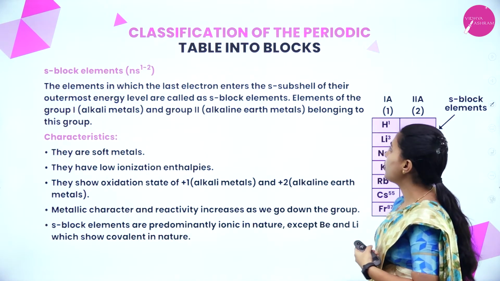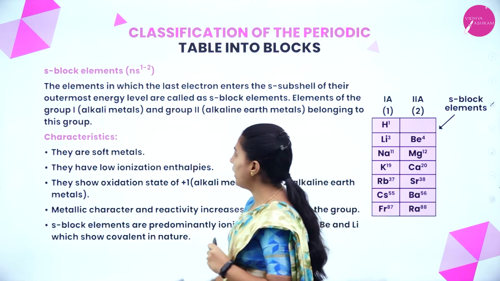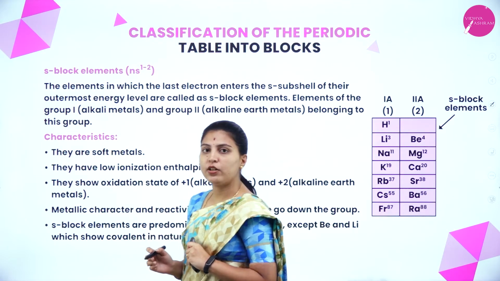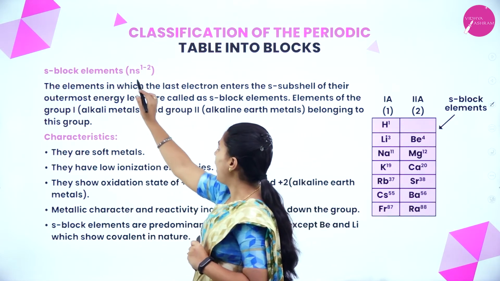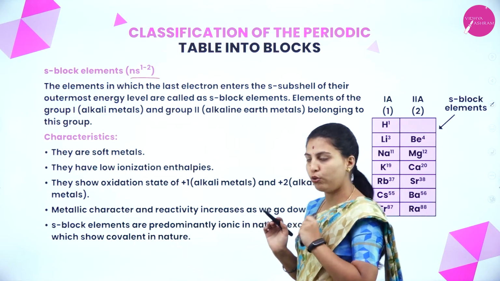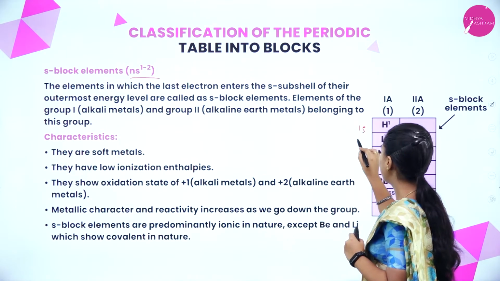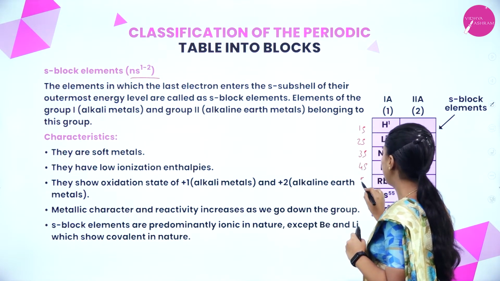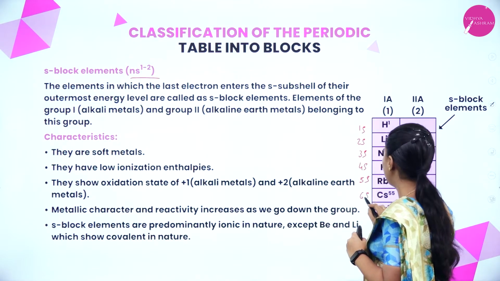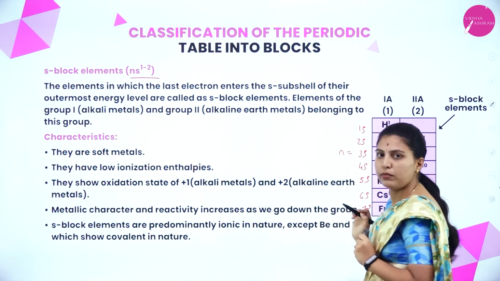Next one, classification of the periodic table into blocks. First we will see the S block elements. Its general electronic configuration is ns1 to 2, that is ns^1-2. This n can be 1s, 2s, 3s, 4s, 5, 6 and 7. n can be anything from this.